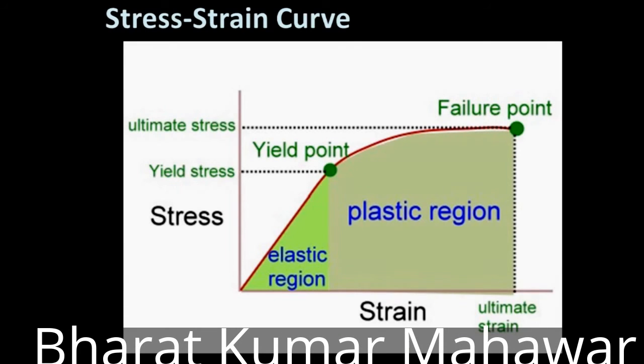Eventually, if enough stress is applied, the material will break or fail. This point on the stress-strain curve is called the failure point. Naturally, every material's stress-strain curve is unique and will look a bit different than the one you see here. Since stress-strain curves reflect the specific mechanical properties of any given material, they are frequently used by engineers to predict material strength. This is really important in product and structure design, when engineers must select materials that meet specific strength criteria.